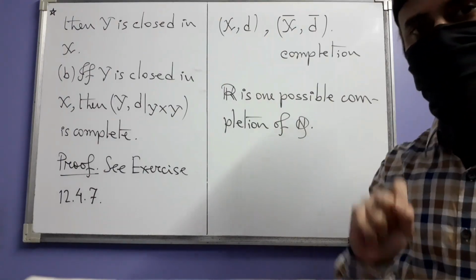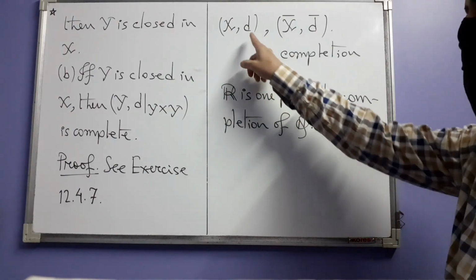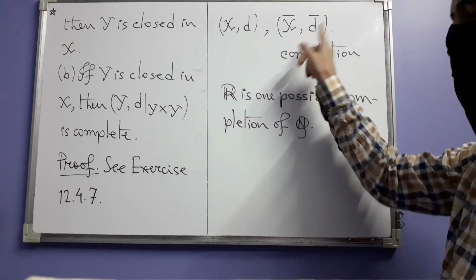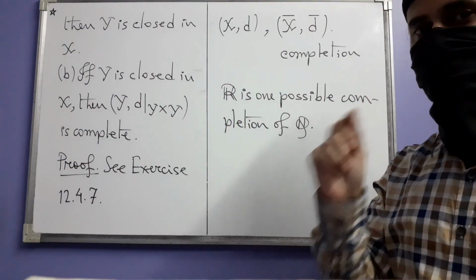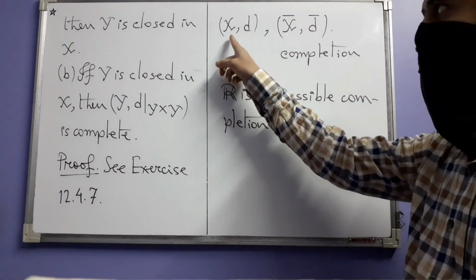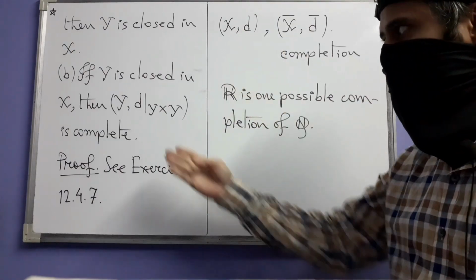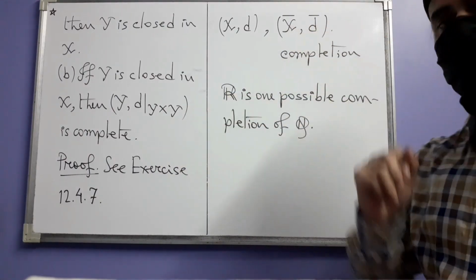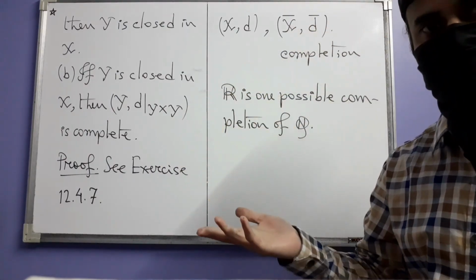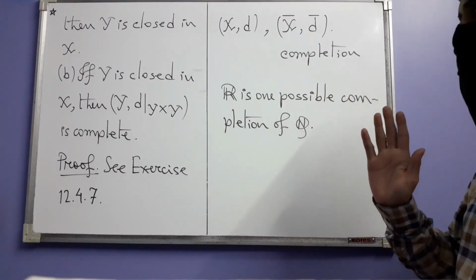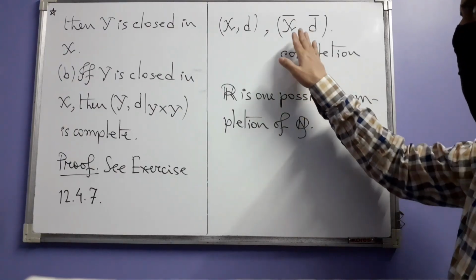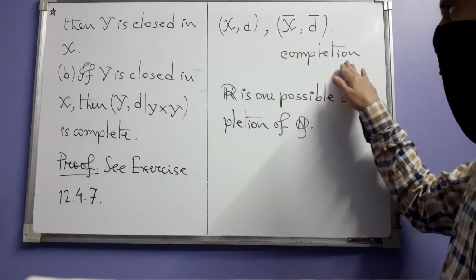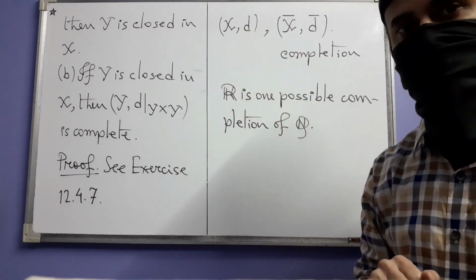This is sitting inside this, and this d is obtained from this metric d bar by restricting d bar to X times X, just like this one. And the larger metric space is complete. If so, and that always exists, we call this larger one a completion of the original metric space.